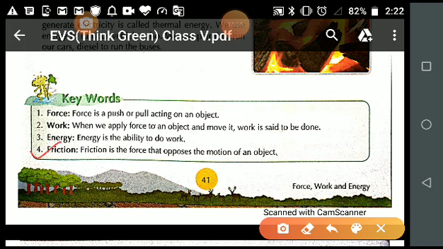See, if any object is in motion, अगर किसी भी ऑब्जेक्ट में मूवमेंट हो रही है, so what happens? The force which stops that object is your frictional force, because friction is the force that opposes the motion of an object. With many simple examples I will explain to you. When I explain the topic, just take a very simple example.